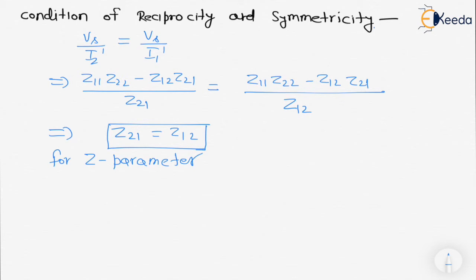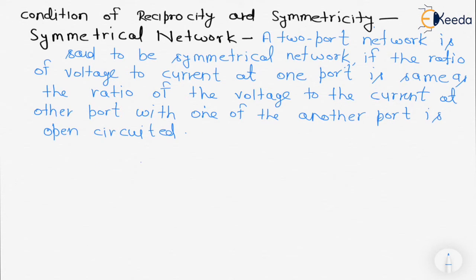Now we are going to see the condition of symmetricity. So what is a symmetrical network? A two-port network is said to be a symmetrical network if the ratio of voltage to current at one port is the same as the ratio of the voltage to the current at the other port, with the other port open circuited. Let us assume we have a two-port network here.